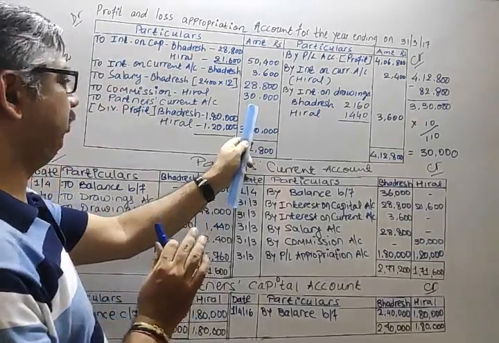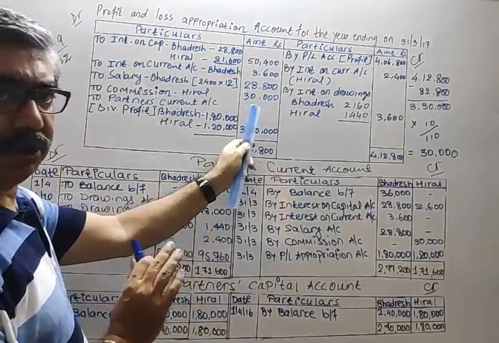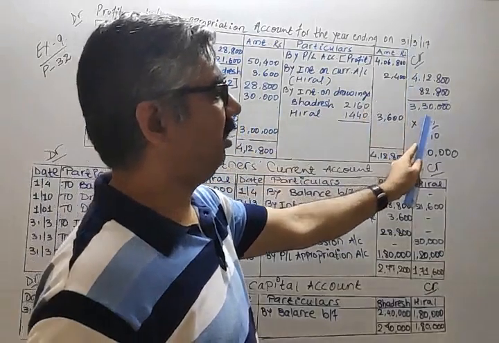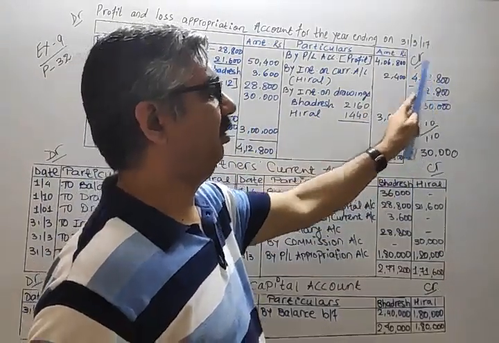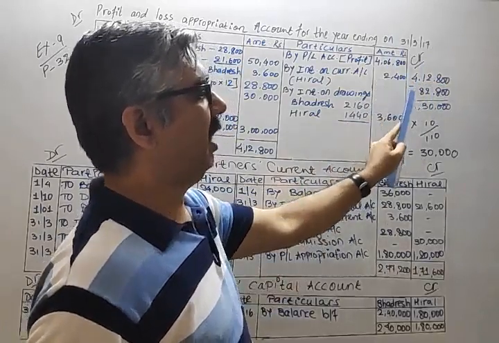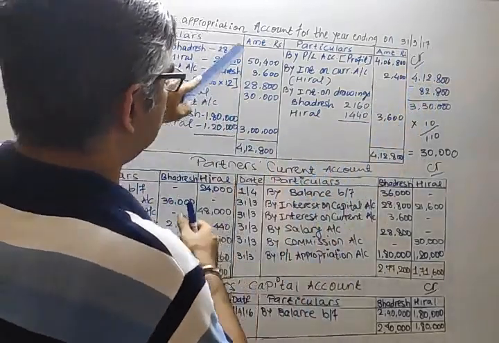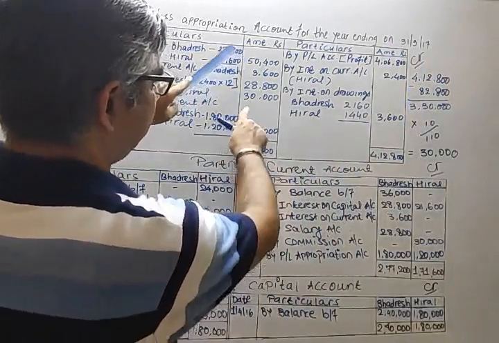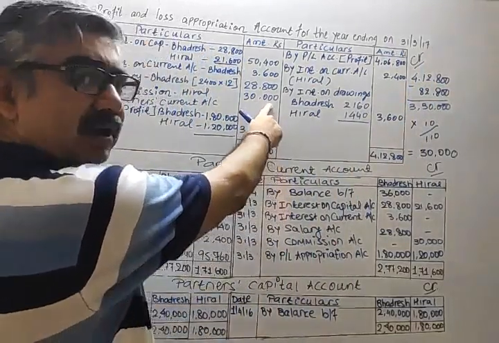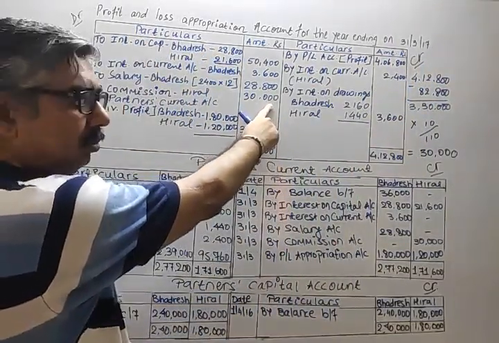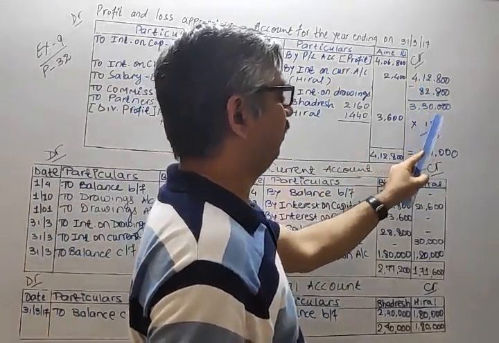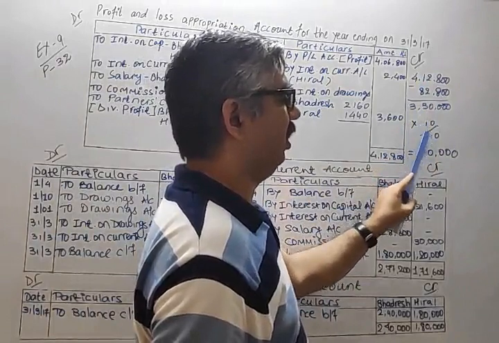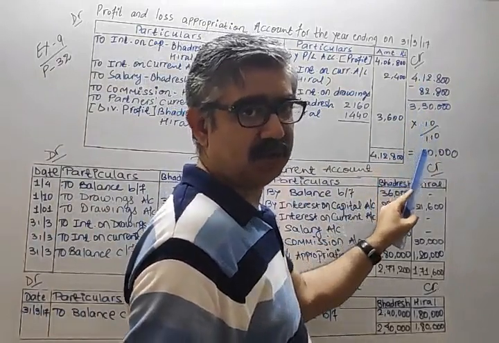Is there any problem? Sure. How does this 3,30,000 come? 4,12,800, the total of the credit side, minus 82,800, the total of these three, because we have not written this. So 3,30,000, this minus this, into 10 upon 110. Special method.